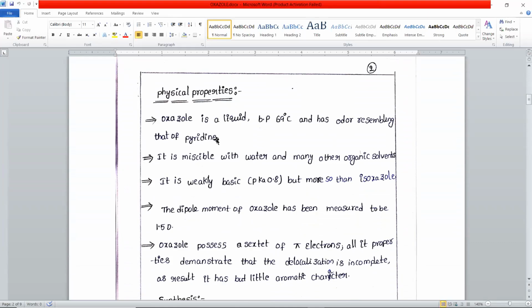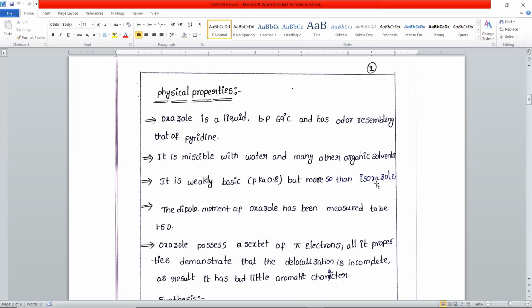The odor of oxazole resembles that of pyridine because it contains a pyridine type of nitrogen atom. It is miscible with water and many other organic solvents. And it is a weakly basic compound having a pKa value of 0.8, but it is more basic compared with isoxazole.